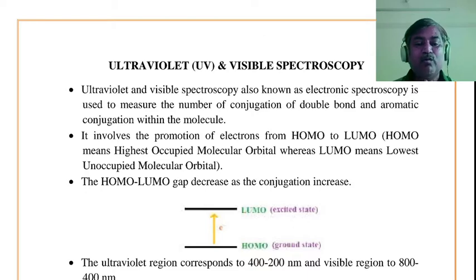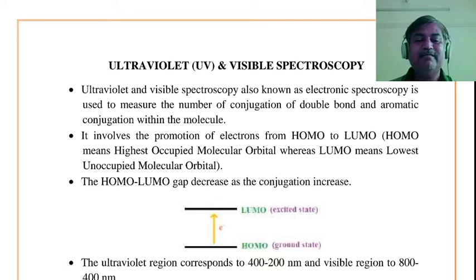any organic molecule which is active, whenever it is exposed to ultraviolet radiation, then there occur changes in electronic energy level. Understand?